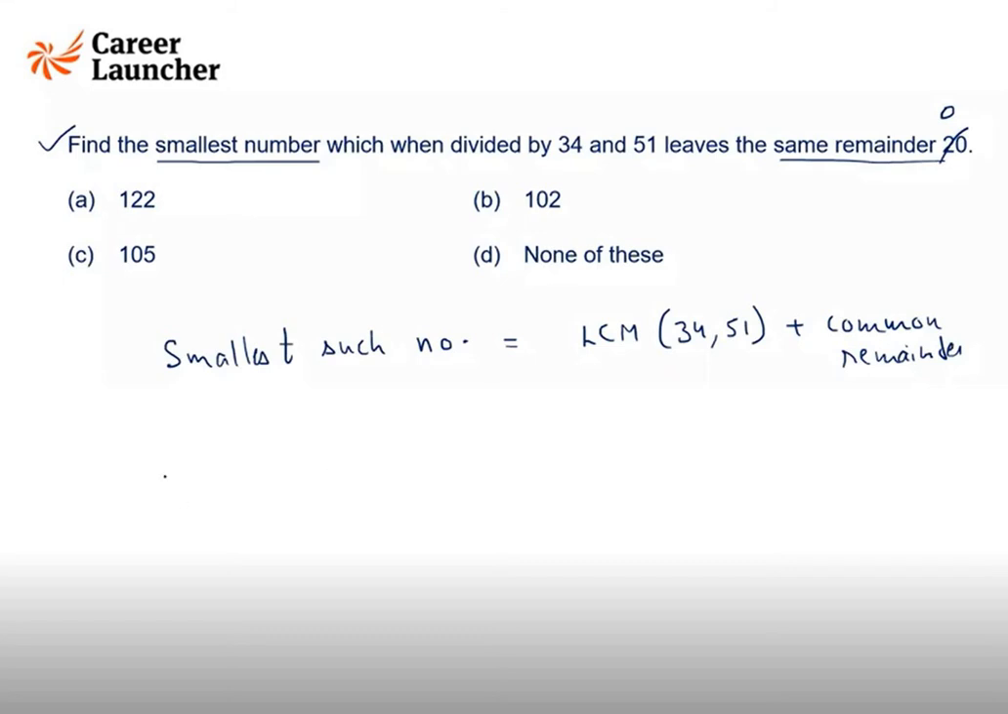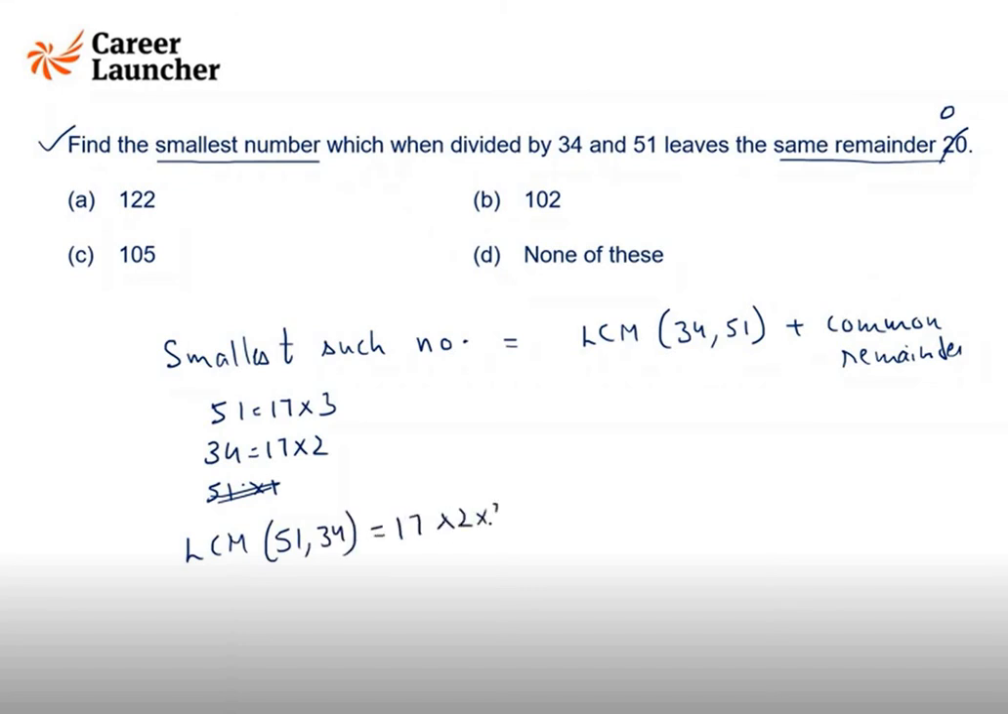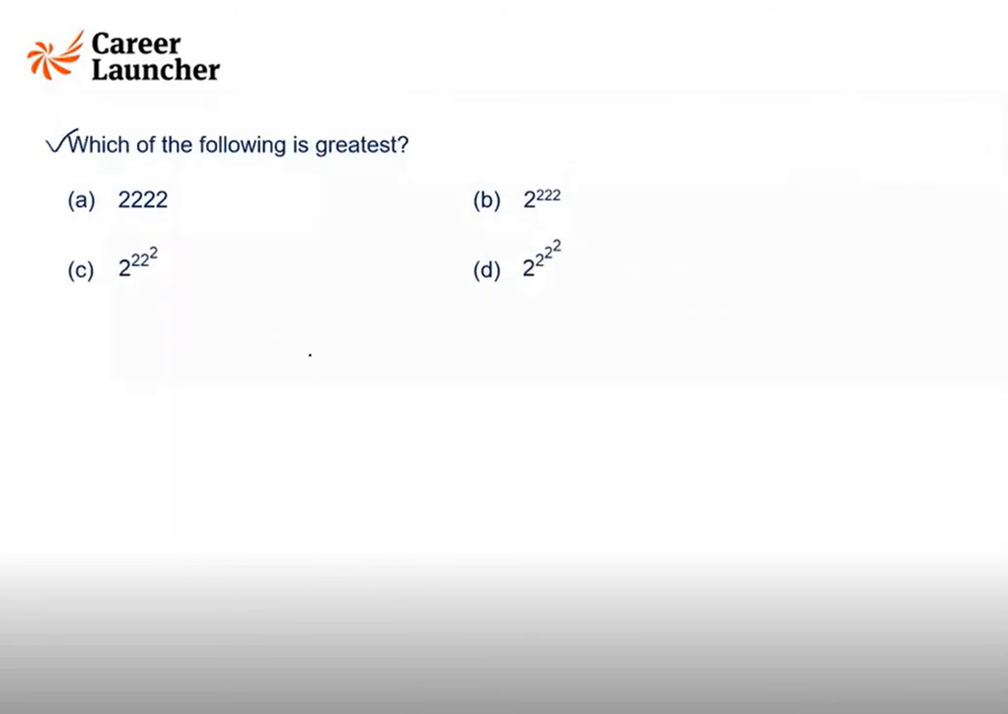So 34 is nothing but 17 into 2. 51 is 17 into 3. So LCM would be 17 into 2 into 3, which is 102. So the answer would be 102, which is LCM, plus the common remainder, that is 20. So it is 122.